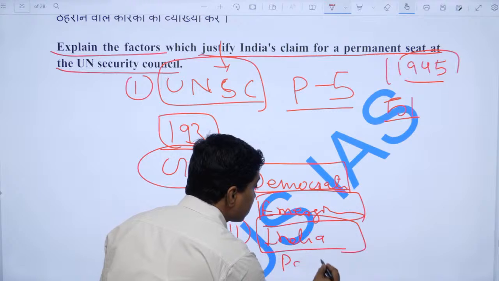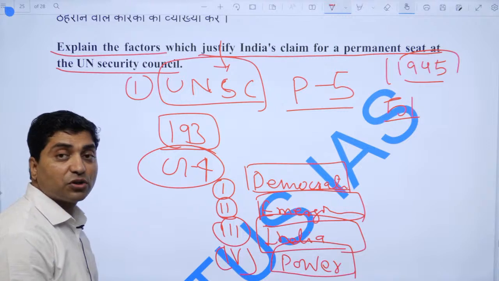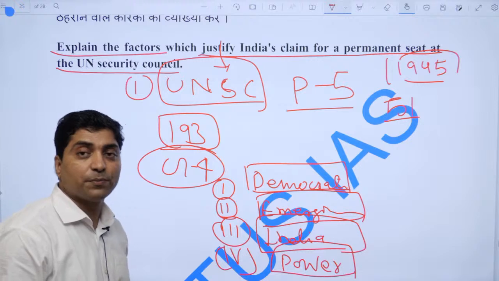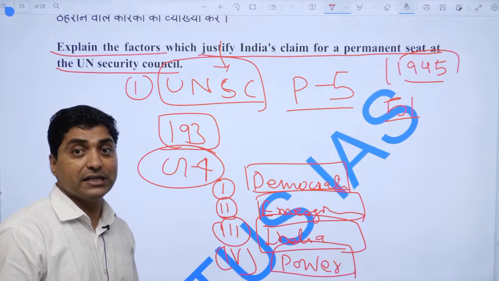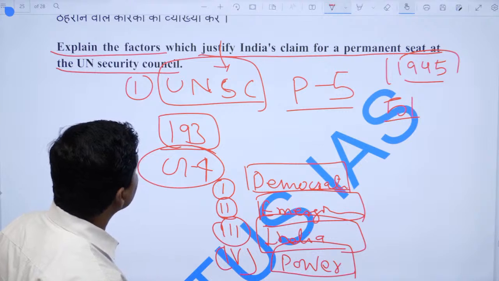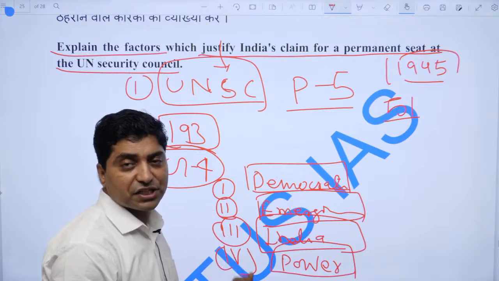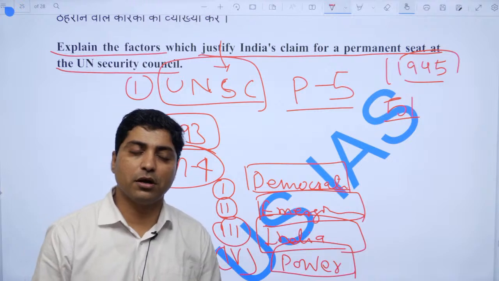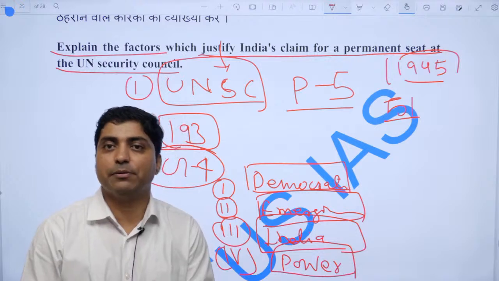India has also emerged as a global power in terms of trade, economy, finance, diaspora, military, and global leadership. Therefore, these are the factors which justify India's claim for a permanent seat at the United Nations Security Council. India wants to play a responsible actor at the international level.